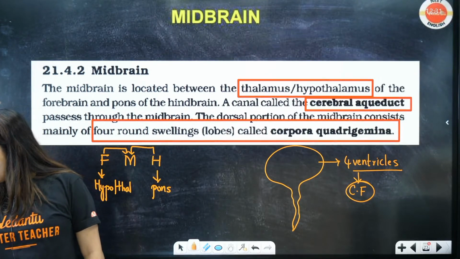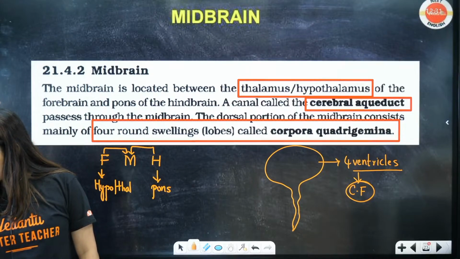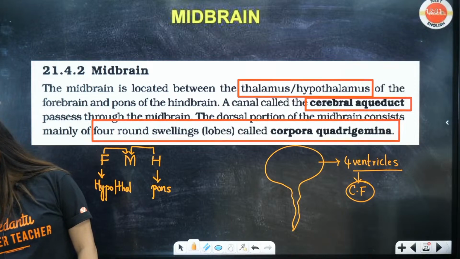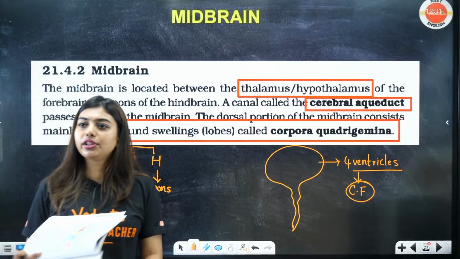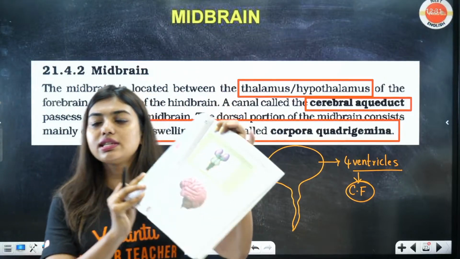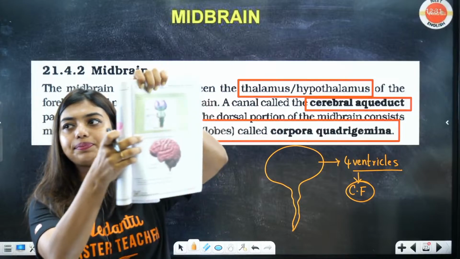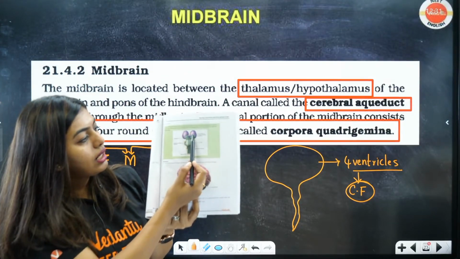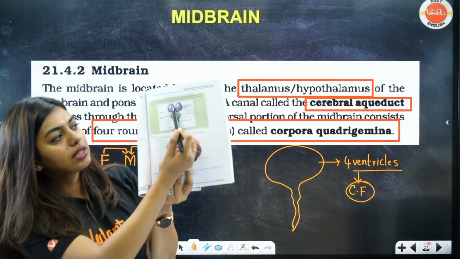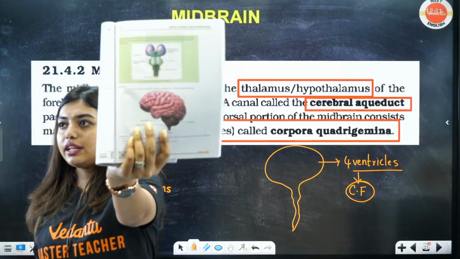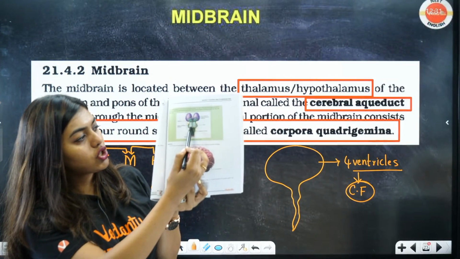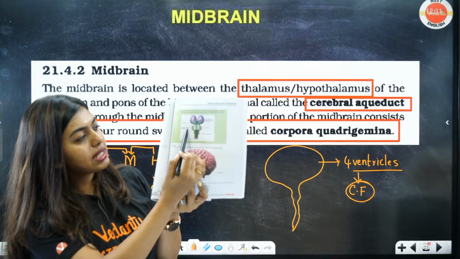I'm checking if Tatva has an image for that. If it has, I'll show you. Okay. Actually, here it is the cerebral peduncle, but I don't know how many of you can see this. Students, can you see this diagram? All of you focus on this diagram. This is your Tatva book, okay? These are your cerebral peduncles, okay? These which you're seeing there, green color, those are your cerebral peduncles. And down you can see medulla oblongata, this is your pons. And here you can see middle cerebral peduncles.